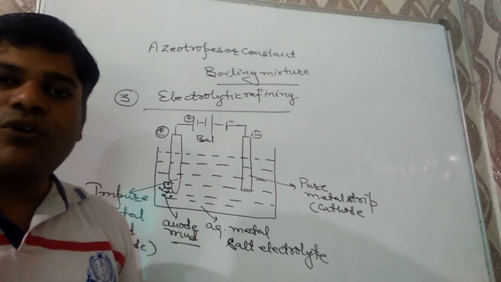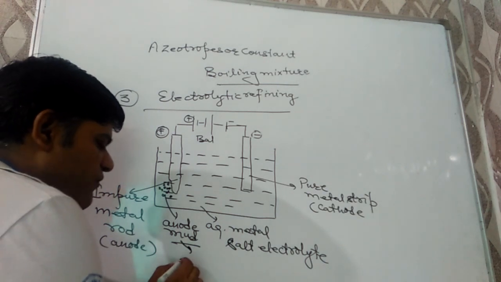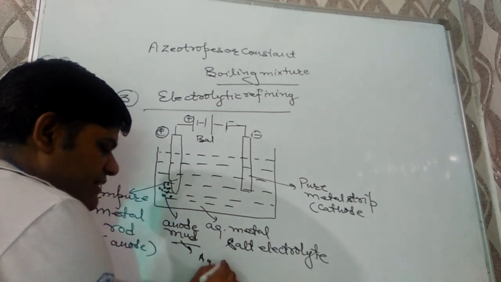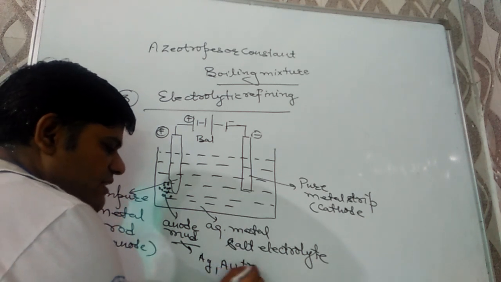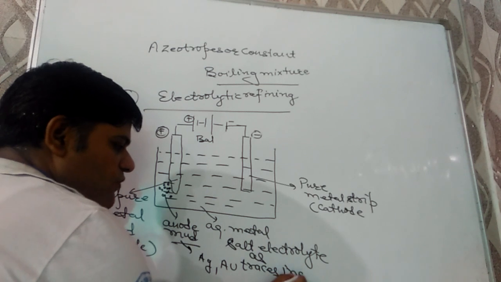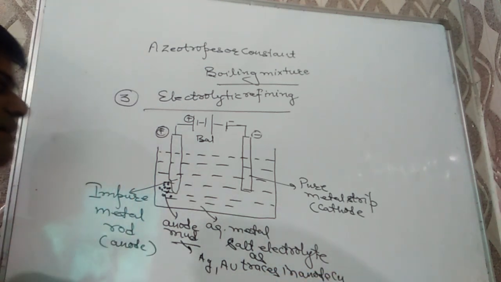And in the anode mud of copper, we will get silver and gold as traces. Silver and gold as traces in anode mud of copper. This question has been asked in your competitive exams.